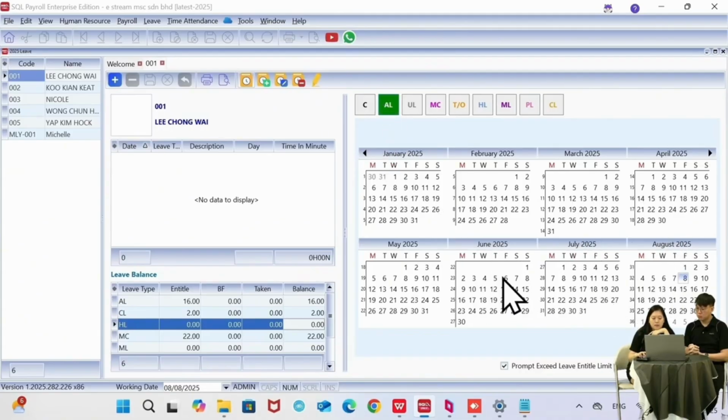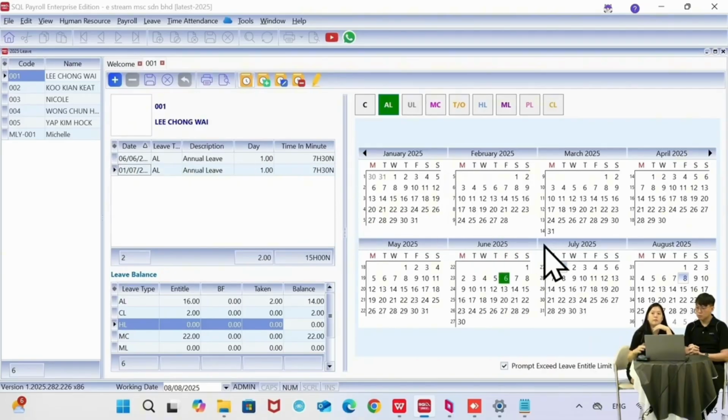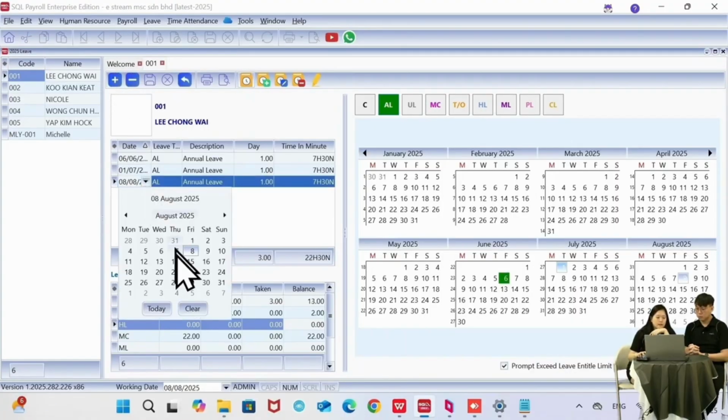So let's say they take 6th of June, I can just click on this day and the system will key in for you. And then one more day on 1st of July, the system will key in over here. This one is for one full day of leave. But if some companies allow the employee to take 1 hour of leave or maybe just 45 minutes of leave, you can actually do so in the system also. Click on the plus sign and then I'll just select the date.